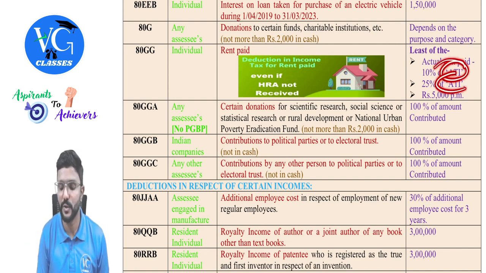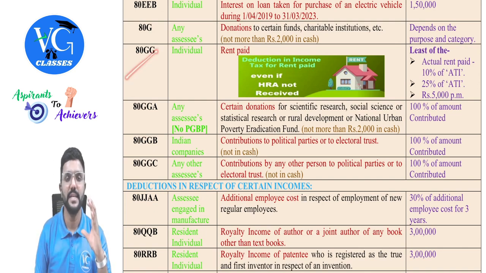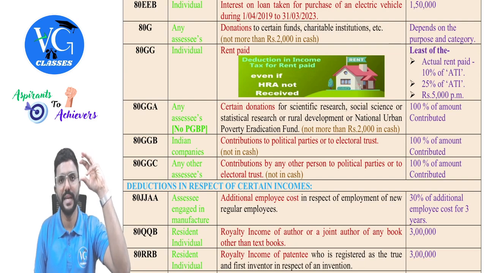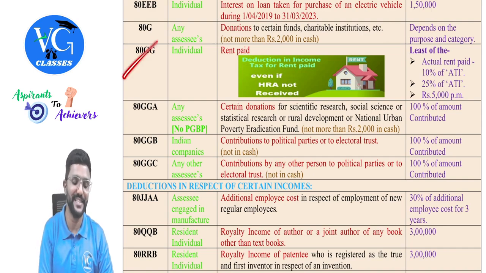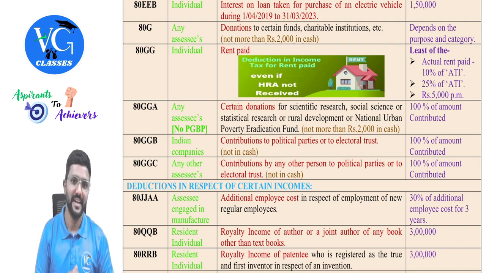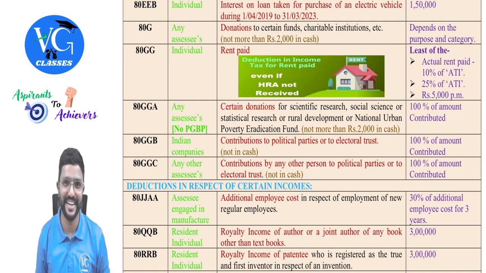And here, sir, what is this adjusted total income? It is the same as in 80G, guys. So for section 80GG, adjusted total income means take the gross total income of an assessee. If it includes any capital gain or special income, remove it. Then reduce all the deductions under chapter 6A from 80C to 80U except 80GG. Clear? Yes, sir. And sir, what if the same assessee is eligible to claim both the deduction 80GG as well as 80G? Then in order to calculate the amount of deduction, we need to form some equations and all. But don't worry, such questions will not be asked in your exams, guys.